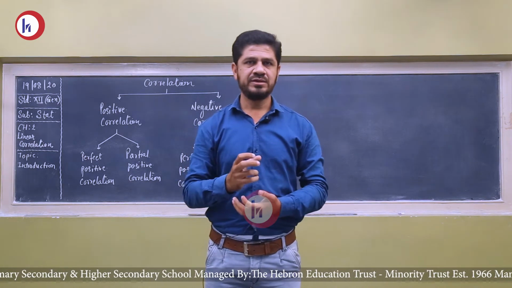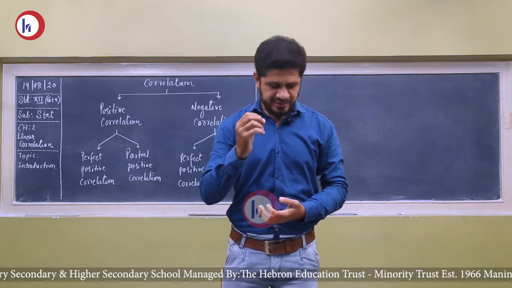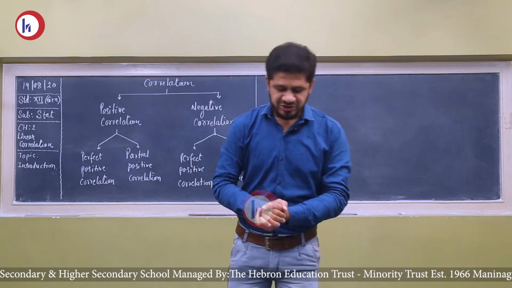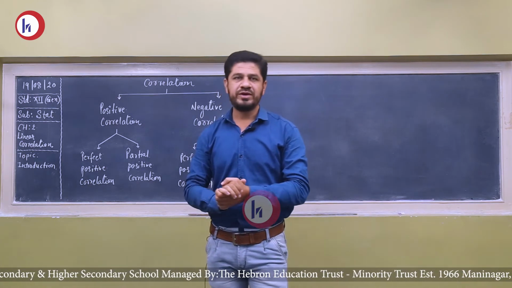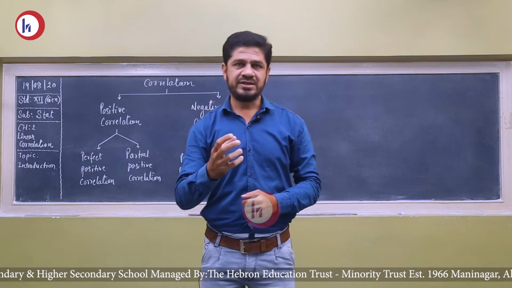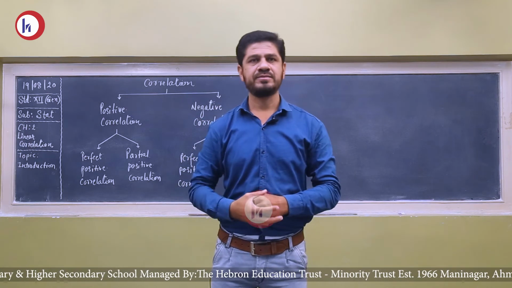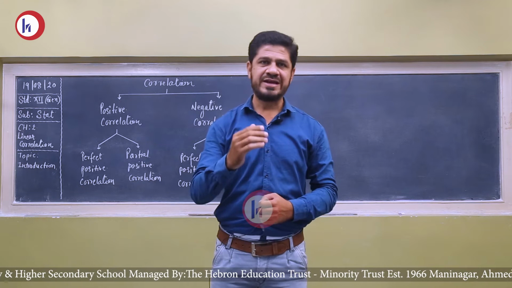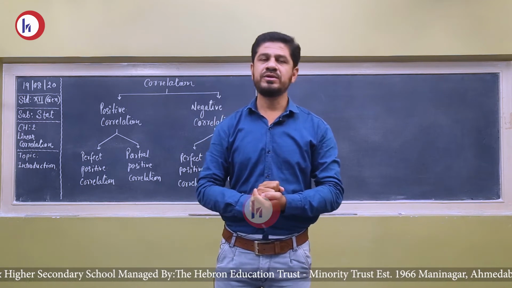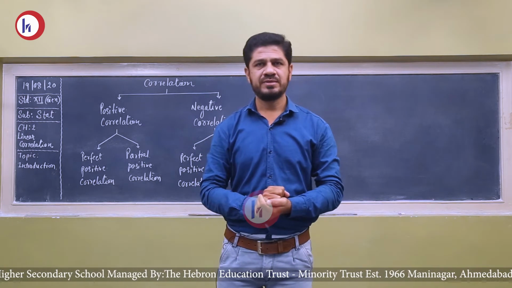I repeat, if the changes in the values of variables that must be correlated are in the same direction, then it is called the positive correlation.